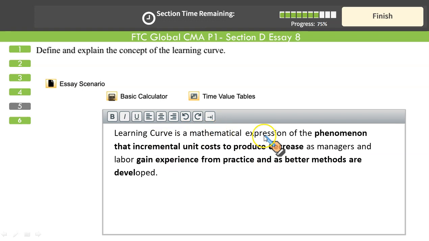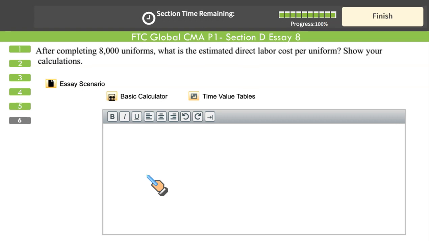Learning curve is a mathematical expression of the phenomenon that incremental unit costs to produce decrease as managers and labor gain experience from practice and as better methods are developed. So in the early phases, when the workers gain experience, progressively they will take less time to produce the next units. And this reduction in average time and cost will continue till a certain level of output, and after that this learning curve ceases. It's not that the learning curve goes on and on forever. At a certain point, the learning effect becomes extremely negligible, extremely small.